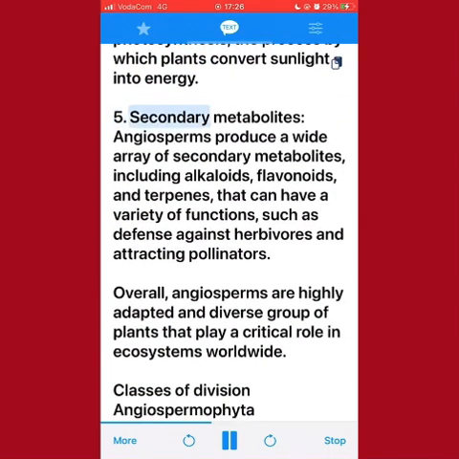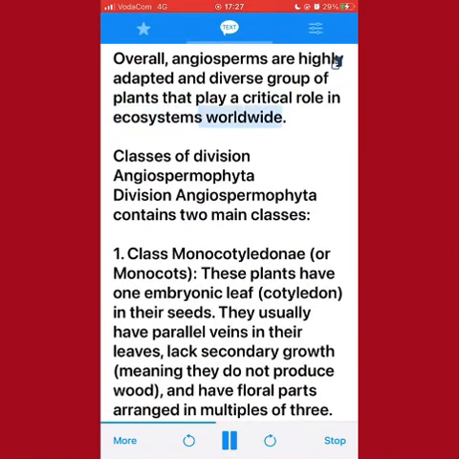5. Secondary metabolites. Angiosperms produce a wide array of secondary metabolites, including alkaloids, flavonoids, and terpenes, that can have a variety of functions, such as defense against herbivores and attracting pollinators. Overall, angiosperms are a highly adapted and diverse group of plants that play a critical role in ecosystems worldwide. Classes of division Angiospermophyta. Division Angiospermophyta contains two main classes.